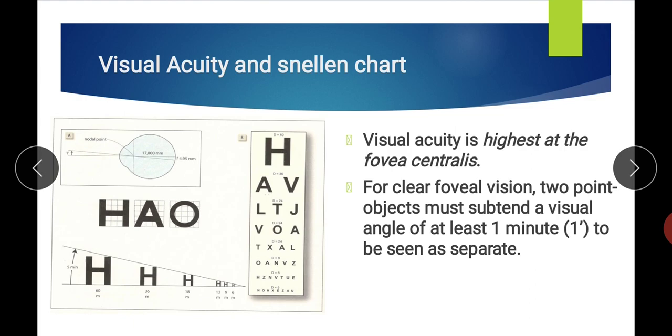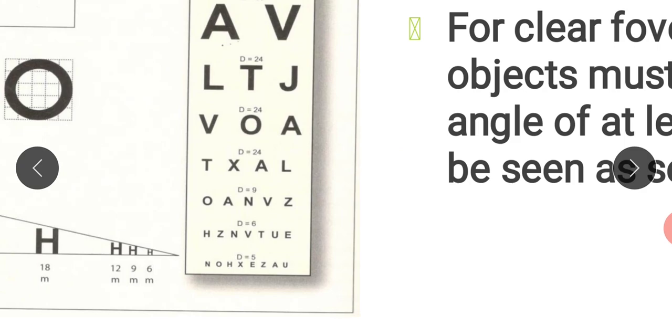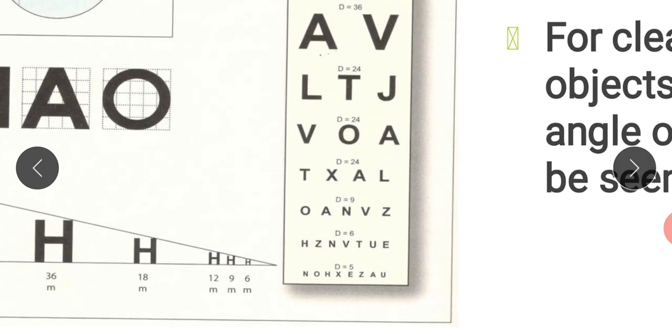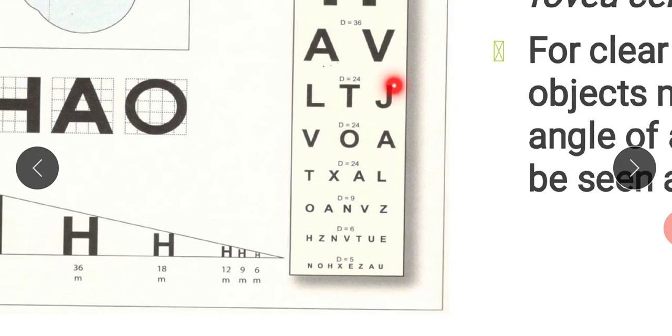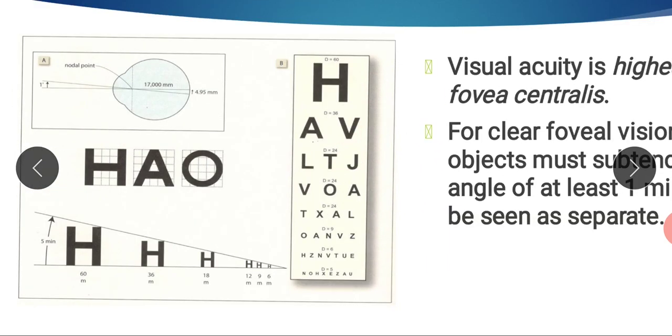If the person is reading the second line, then the person's vision is 6 by 6. Normally, when we perform this clinical test on Snellen's chart, we ask the person to stand at a distance of 6 meter, so that gives the numerator, and the denominator is the line that the person is able to read.